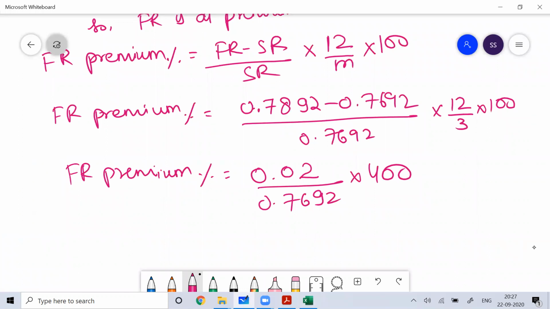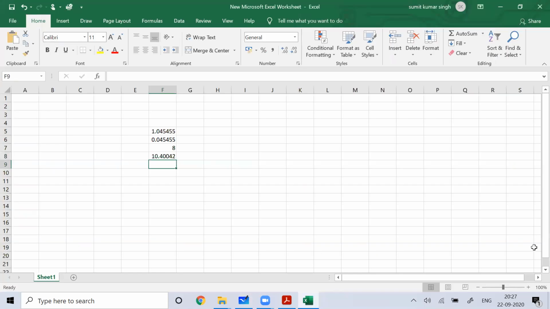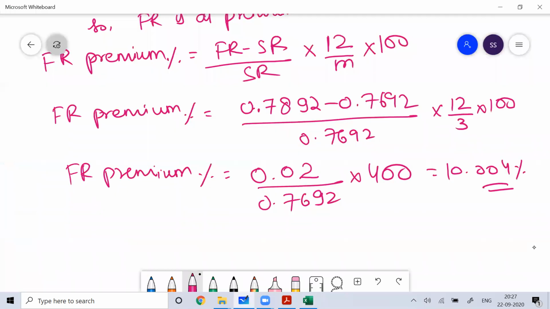So the forward rate premium percentage is 10.4004%.